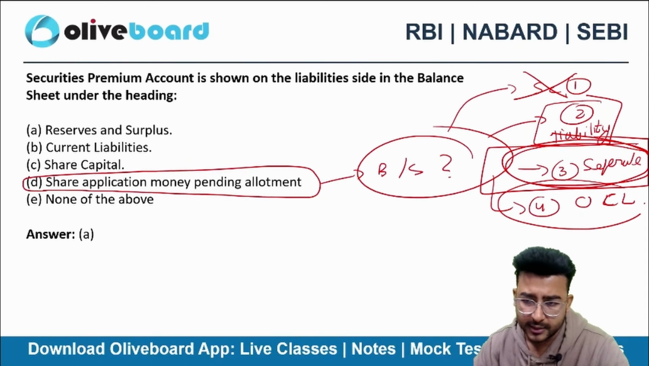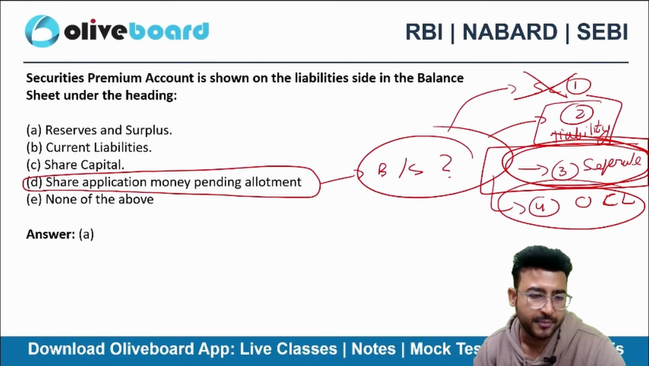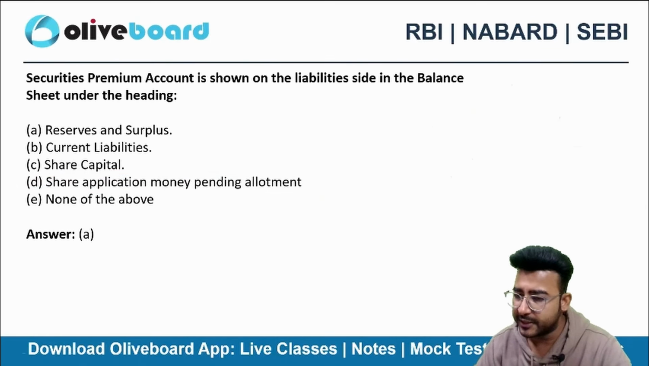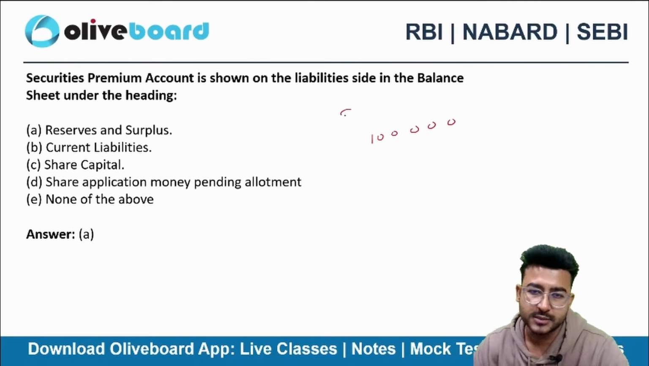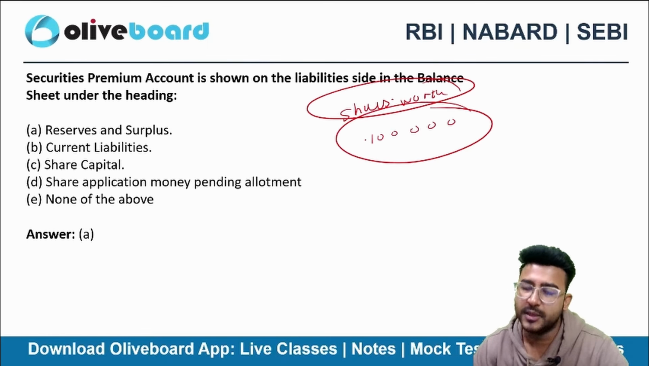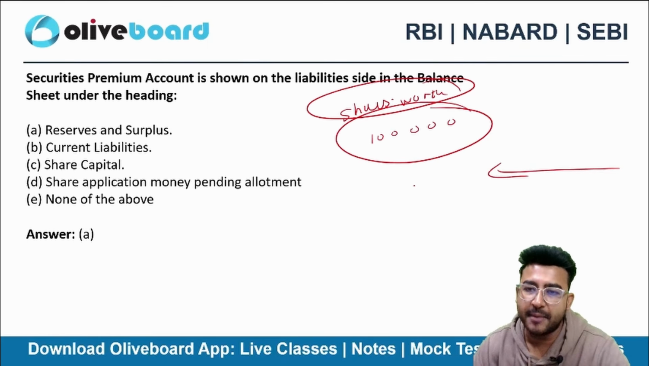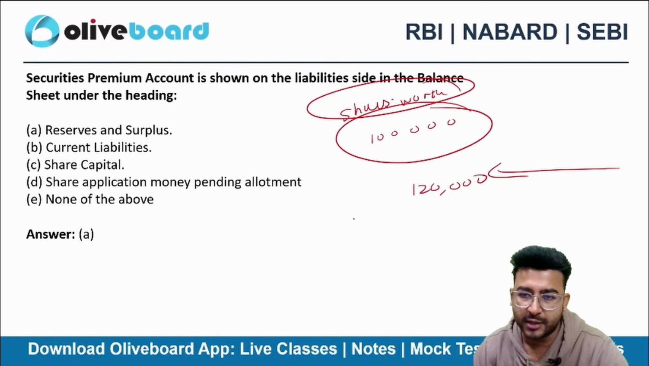Why not other current liabilities, sir? You taught us other current liabilities. Look, the concept was different. Please try to understand. Let's suppose I issued 1 lakh worth of shares in the market, but I received applications of 1,20,000.